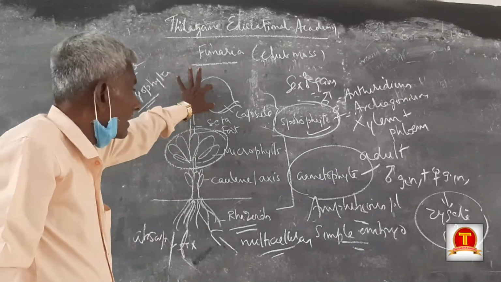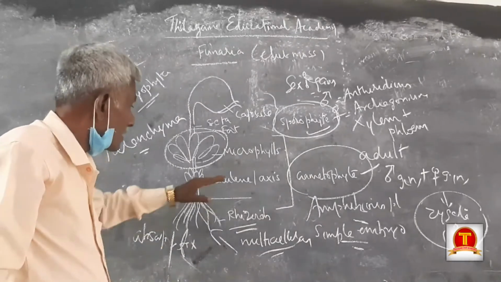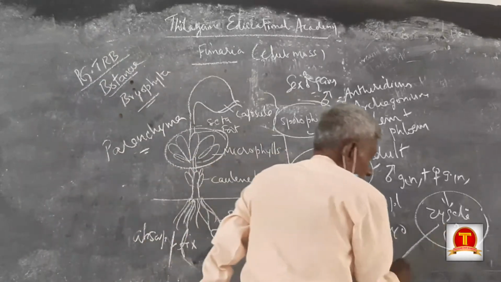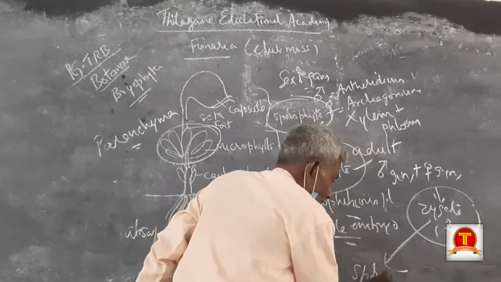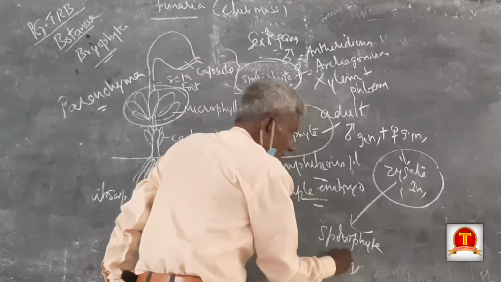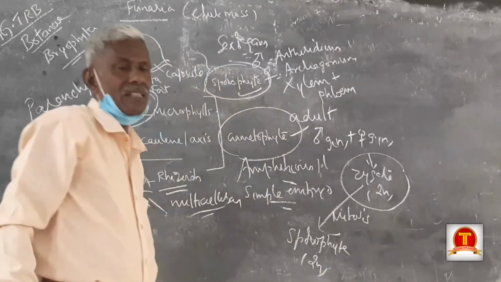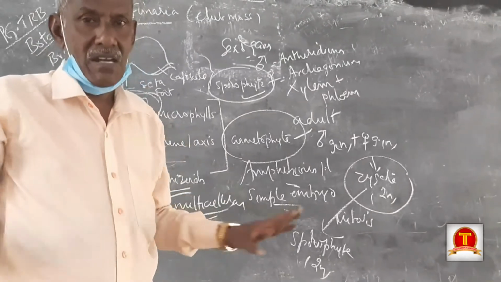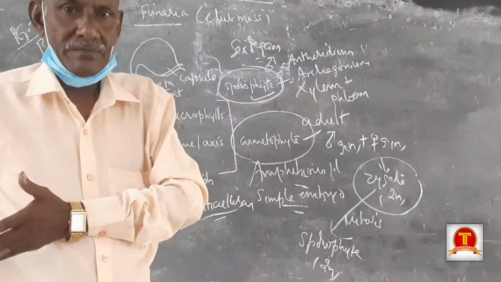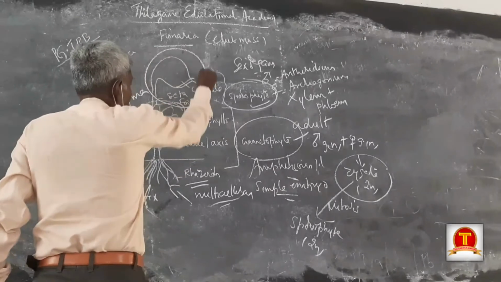Capsule includes sporogenous tissues and spores. Zygote only develops into sporophyte. Zygote is diploid, and it develops into sporophyte. So the sporophyte is also diploid because the cell division is mitosis. In mitosis, there is no change in chromosomal number. The starting number is the ending number. So, let us study the capsule.